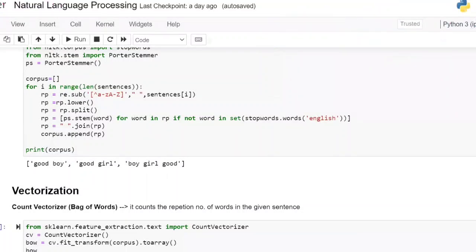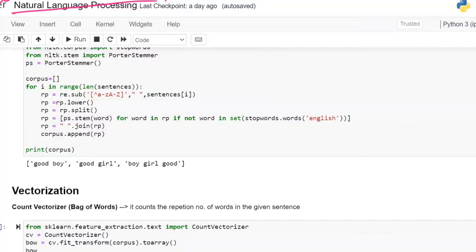Right? Now, out of the different types of vectorization, the first one is called count vectorization.